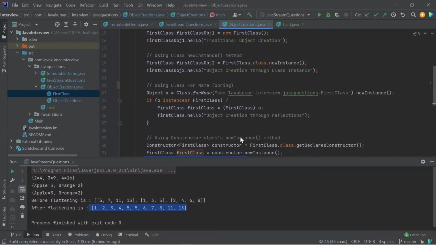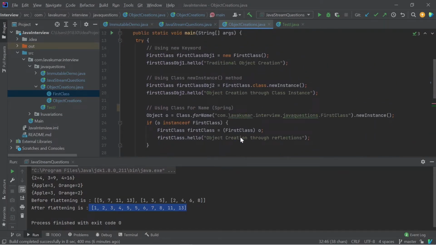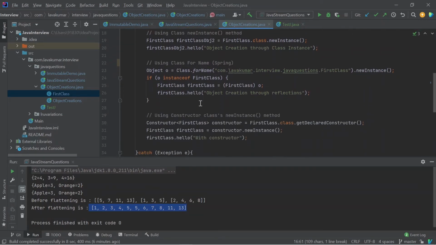This question was asked to me in two different interviews. One was a reputed company, I think, and the second one was some startup. The question was: without using the new operator, how will you create an object for a class, and how does Spring Boot handle dependency injection, creating the objects and giving them whenever you want. So I think you got the question and the answers.